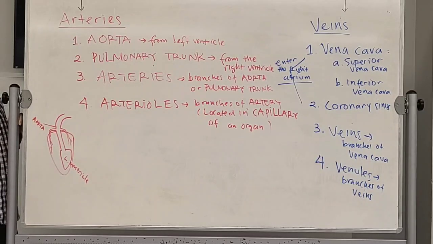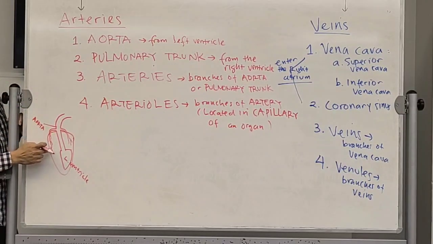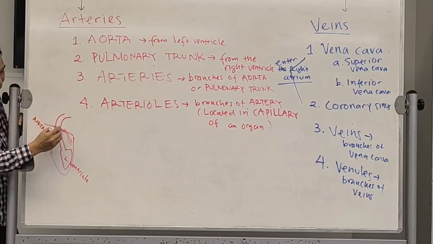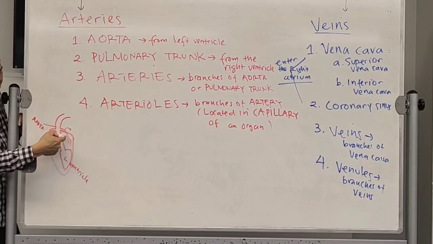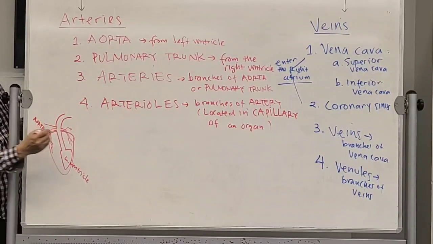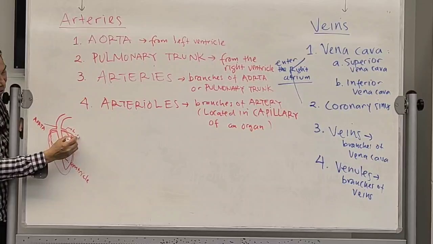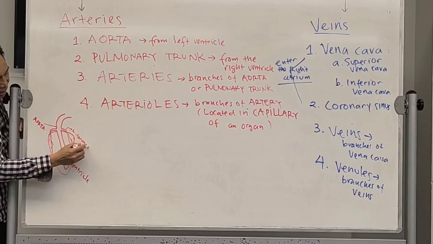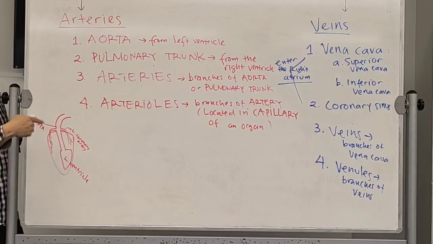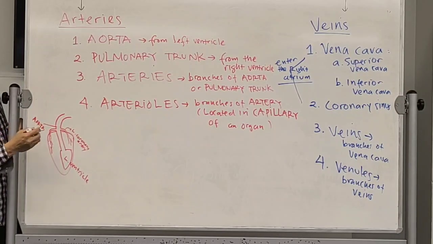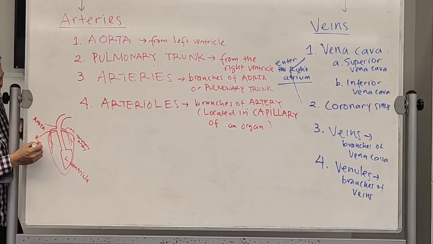The name is artery. Now, it has special name because it's going to the heart. Get it? The name will be coronary artery. This is on the left side. It's going to be left coronary artery. So the name is artery, right? Which is branchings of aorta. On the right side, then it's going to be the right coronary artery.